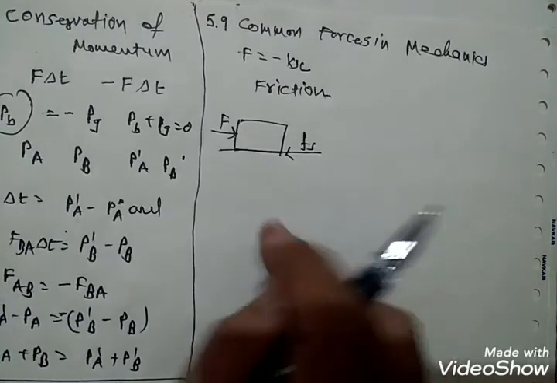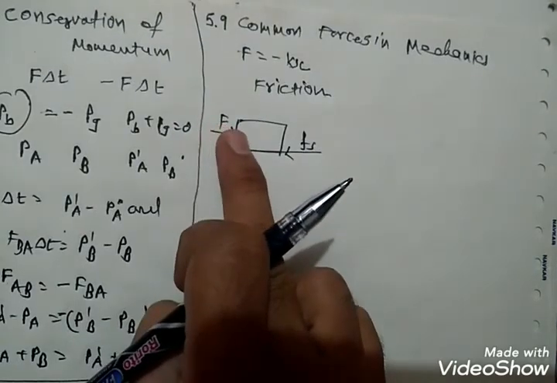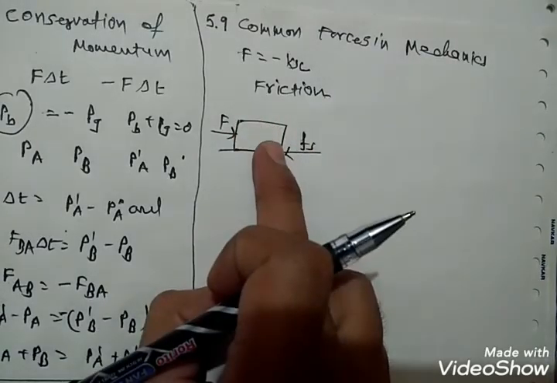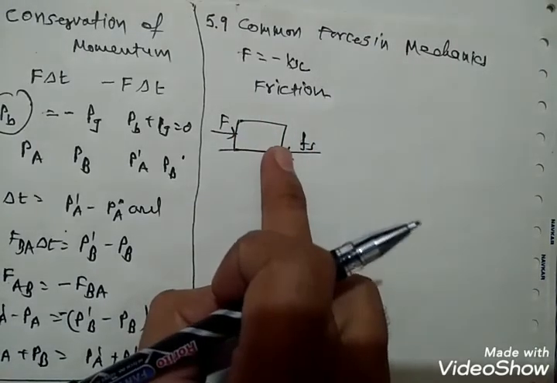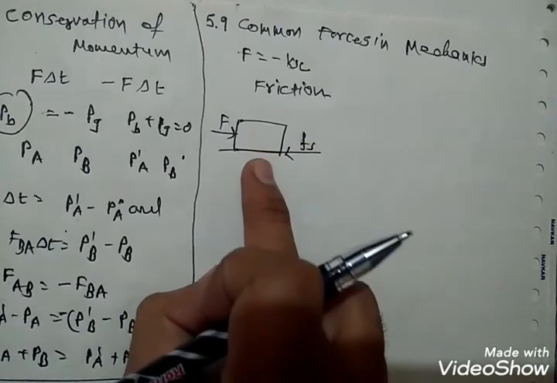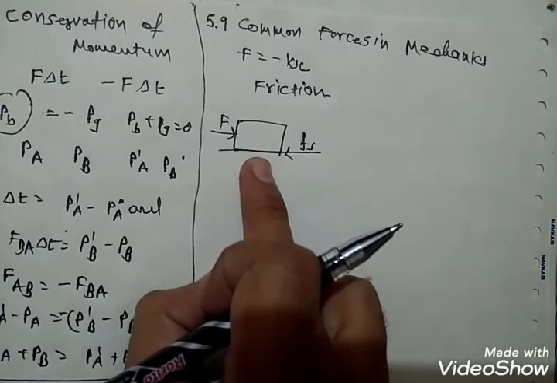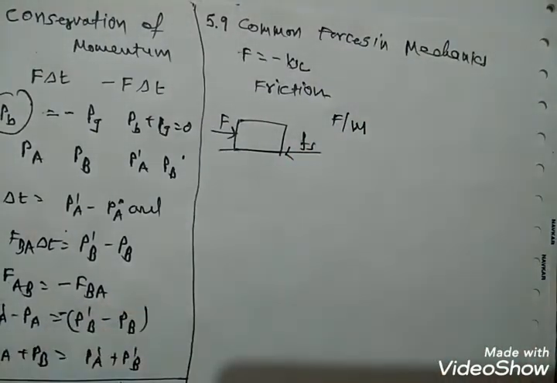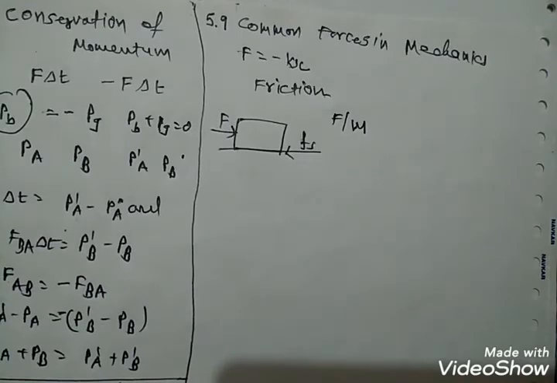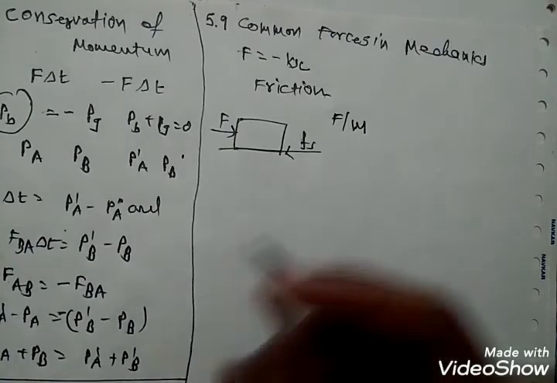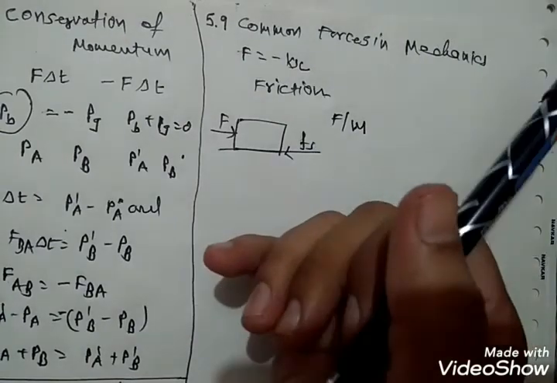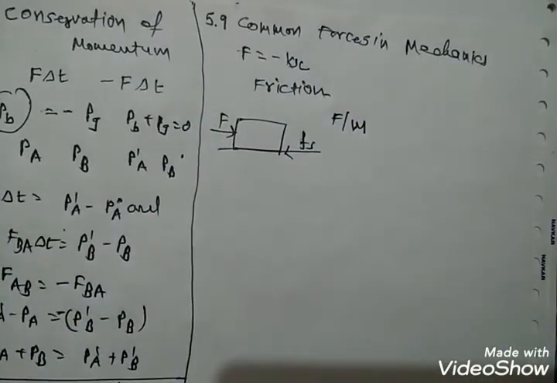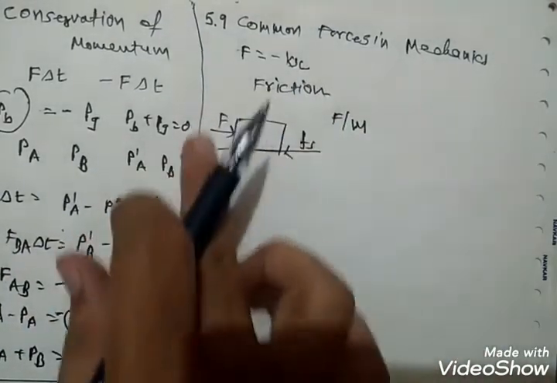Now suppose a force is applied horizontally to this body. A small applied force may not be enough to move the body, but if the applied force F were the only external force on the body, it must move with an acceleration of F upon m. Clearly the body remains at rest because some other force comes into play in the horizontal direction, opposite to the applied force, giving zero net force on this body.